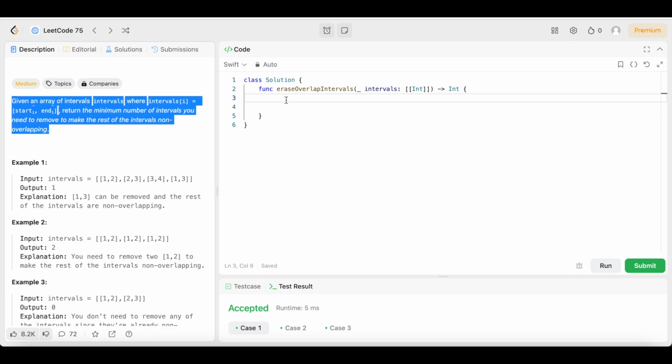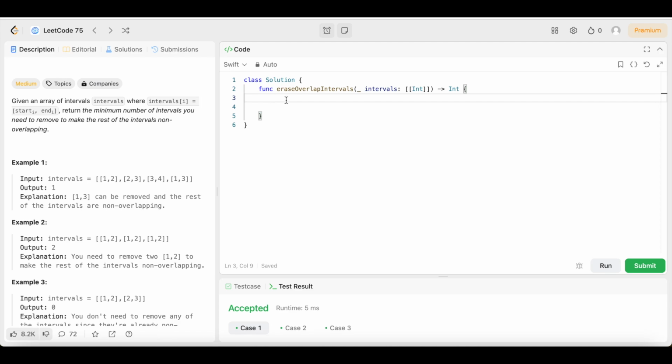First, let me give you an example of what overlapping intervals would look like. Say this is the start point, then we come over here, this is the end point, 2. Then we come right here, we have the 2, that's the start point, and over here that's 3. Then the next start point is going to be 3, and the end is going to be 4. But then say the next interval starts right here at 1 and comes all the way over here to 3. This interval is overlapping these intervals right here. So we want to remove all the overlapping intervals.